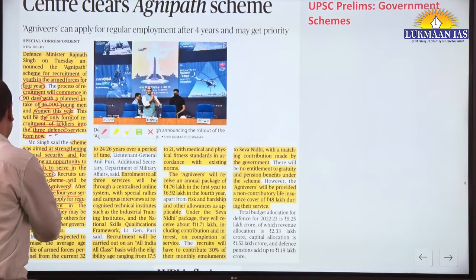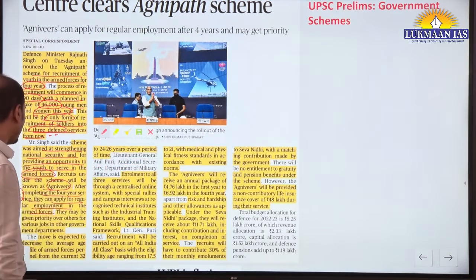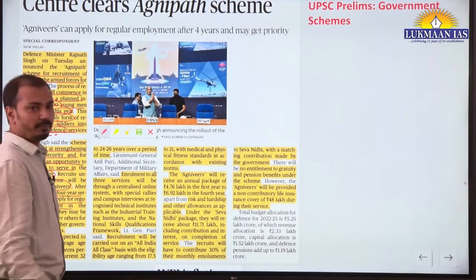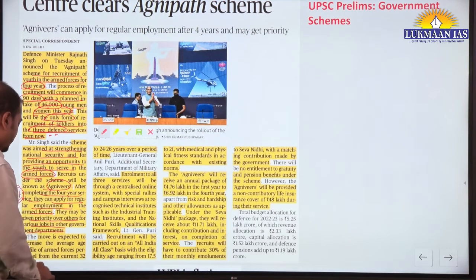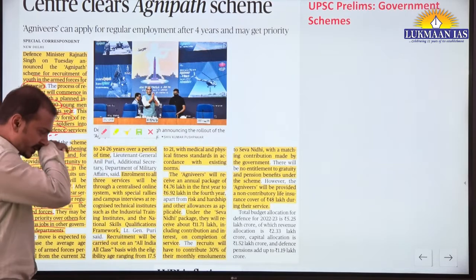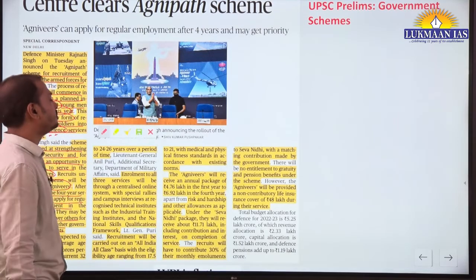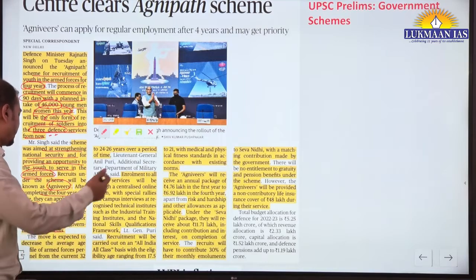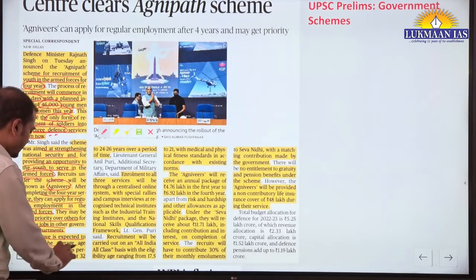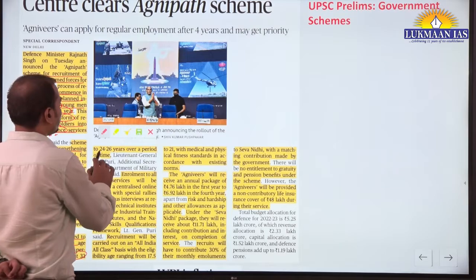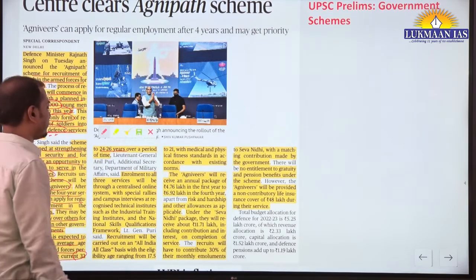So 25% of these will be recruited back for permanent employment, and they will receive the pension benefits also. They may be given priority over other jobs in the government departments. For example, different PSUs or even the CAPFs, the preference will be given from here onwards. The move is expected to decrease the average age of the armed forces from the present 32 years to 24 to 26 years over a period of time.